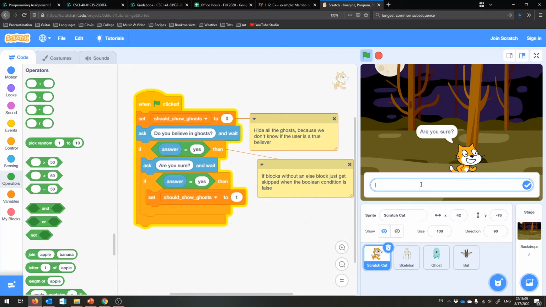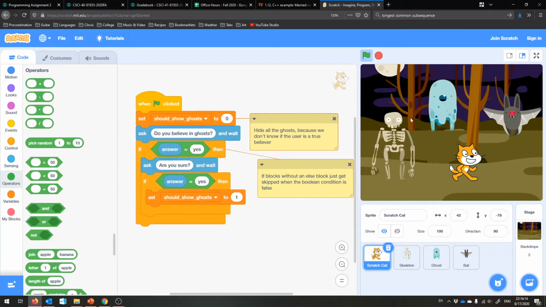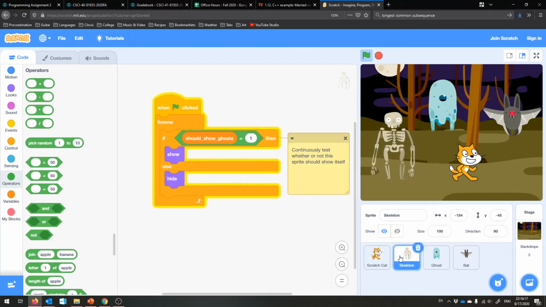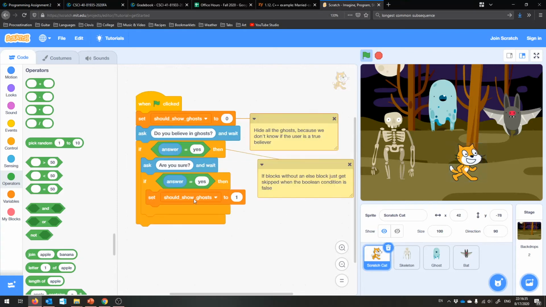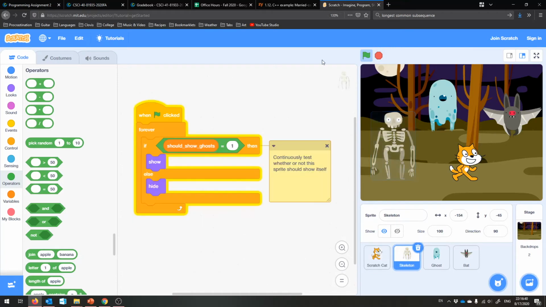And that will set that variable, should show ghosts, to 1. Wait for it, and all of these beautiful sprites that have been waiting for their close-up, now their time has come because should show ghosts now equals 1, and they will all keep going forever. Show, because this value can never change now. We set it once and we're done. Okay? And so it's kind of inefficient because they're stuck in this loop and they don't really need to be in a loop anymore, but who cares? We did the right thing.